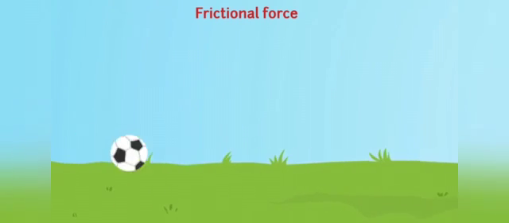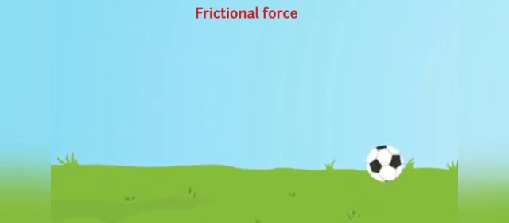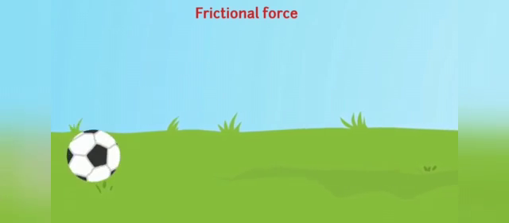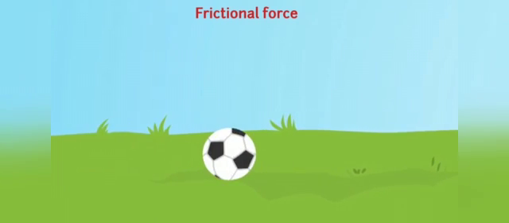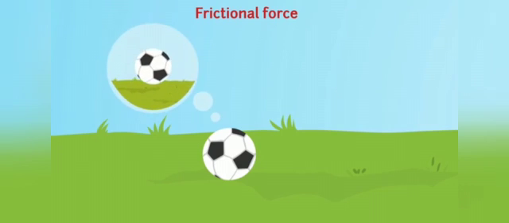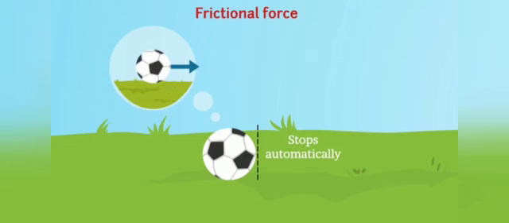Frictional force. Dear students, when a ball is kicked, you must have observed that the ball rolls for a while with gradual decrease in speed. At an instant, the rolling of the ball stops. The question definitely arises: why doesn't the ball keep on rolling? How does it stop automatically?